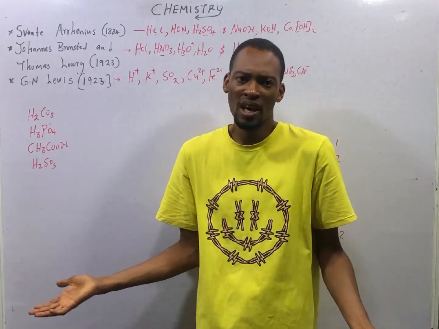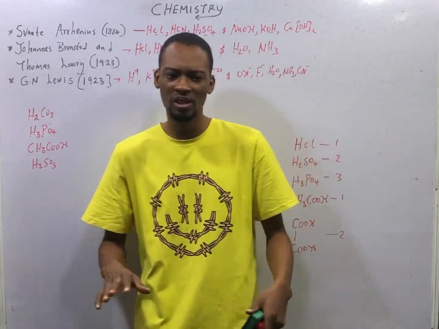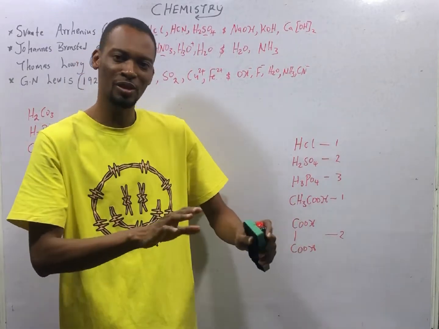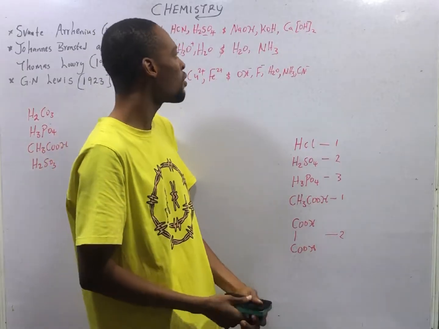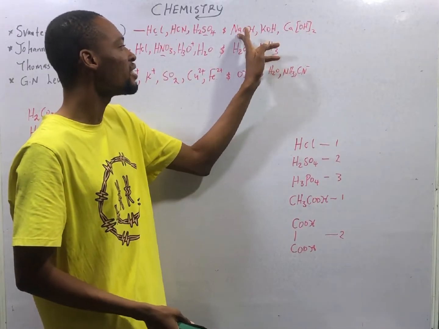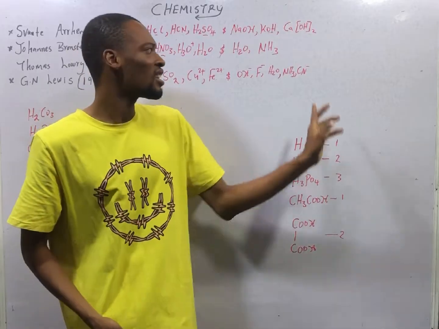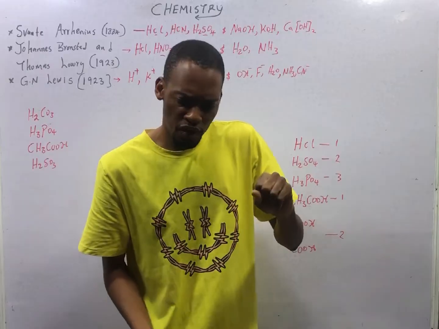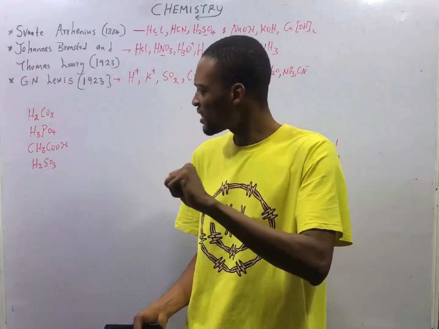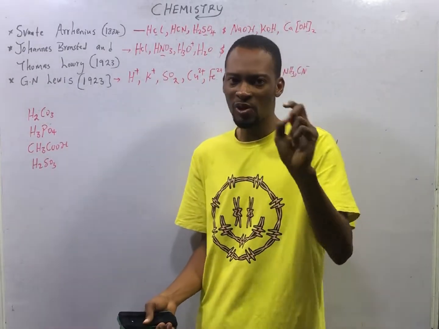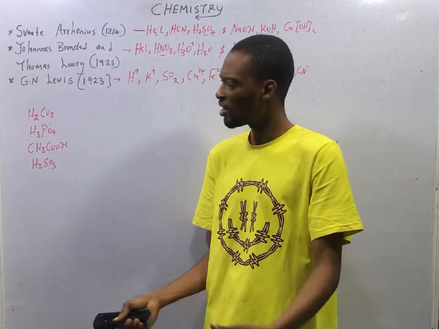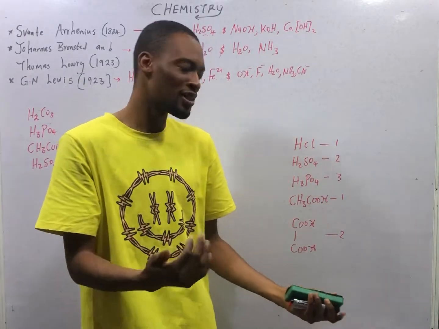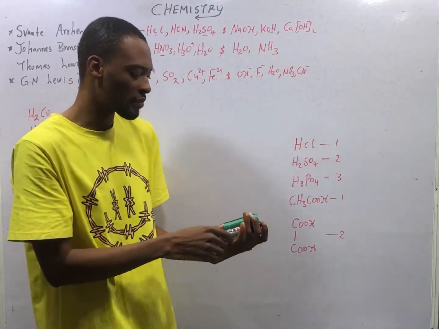Weak bases are the ones that, when dissolved in solution, don't dissociate completely, while strong bases dissociate completely in solution. A good example of a strong base is NaOH, a very strong base. Meanwhile, ammonia is a weak base. In terms of how much acid is present in water, acid can be concentrated or dilute. Before then, you don't pour water inside acid. There will be an explosion. You pour acid inside water.